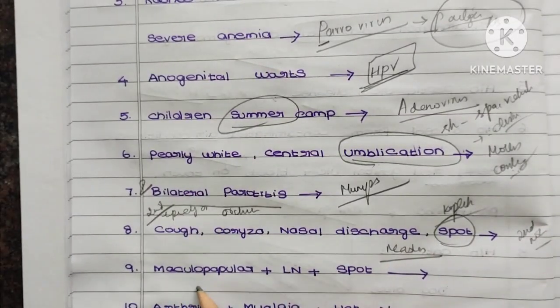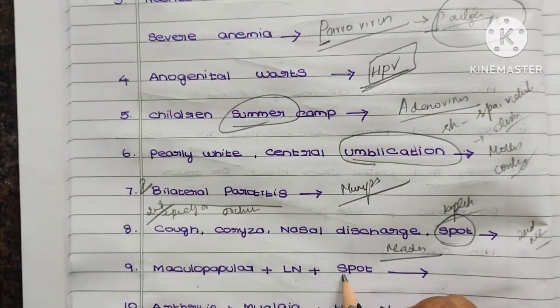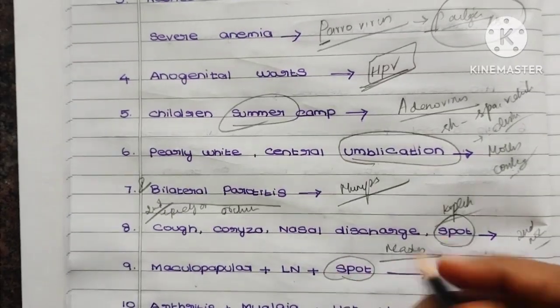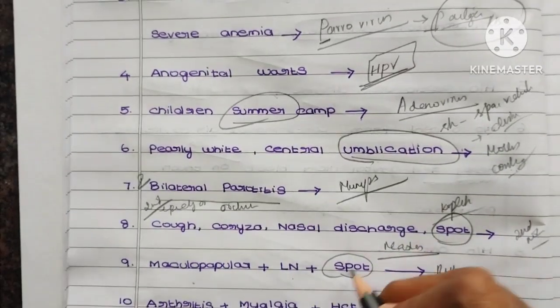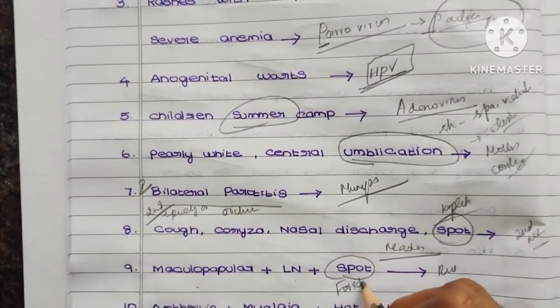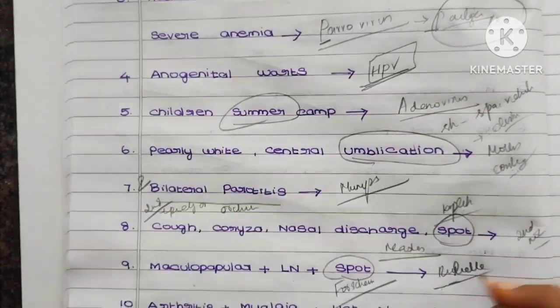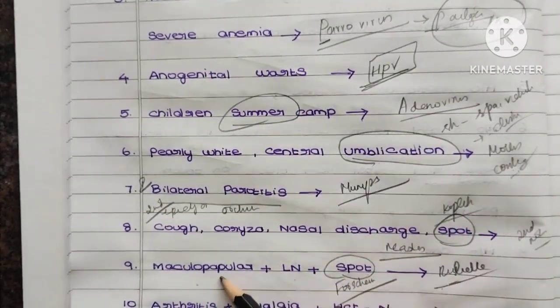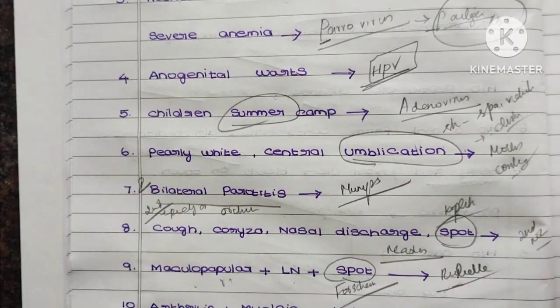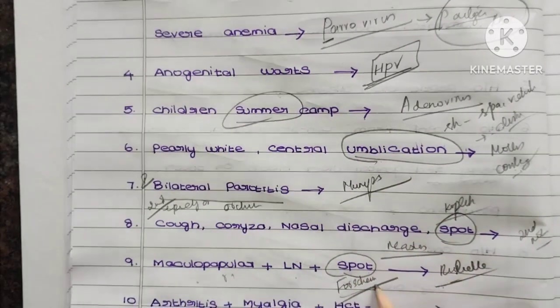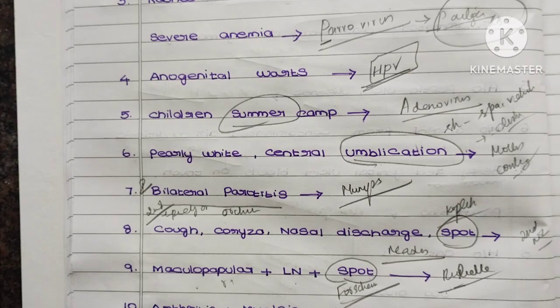Next, maculopapular rash, lymphadenopathy, and then a spot. This is nothing but rubella. In rubella the spot is called the Forchheimer spot. This is typical: they can give a maculopapular rash or lymphadenopathies and the spot. And I am sure they won't give the spot name directly.